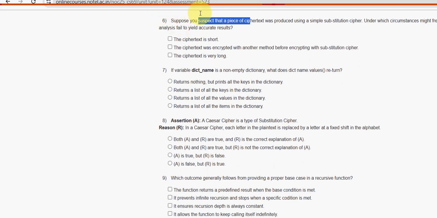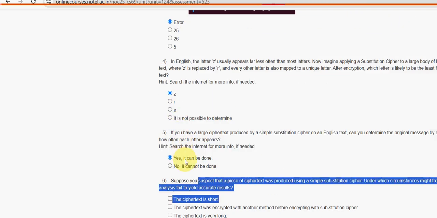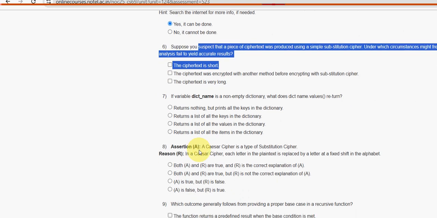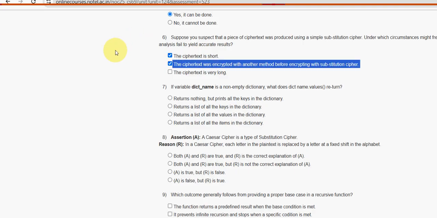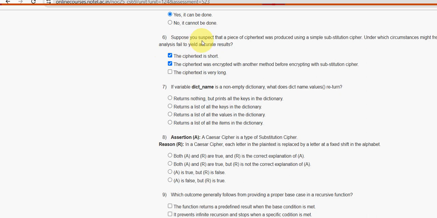Suppose you suspect that a piece of ciphertext was produced using a simple substitution cipher. Under which circumstances might frequency analysis fail to yield accurate results? So for the sixth question, we have got two probable solutions: first option and second option. Next, seventh one.